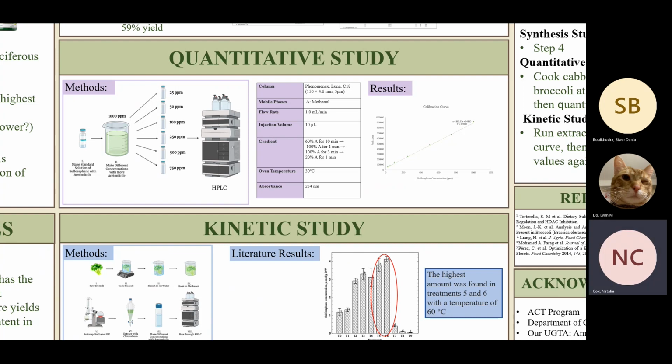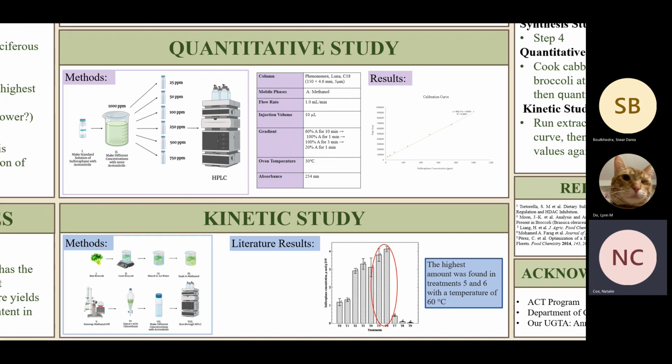For our kinetic study, we are using raw broccoli and cooking it at different temperatures: 20, 40, 60, 80, and 100 degrees for 5 minutes. We're quenching it in ice water for 30 seconds, and then we soak that broccoli in methanol for 48 hours. We then evaporate that methanol off, which creates a crude extract.